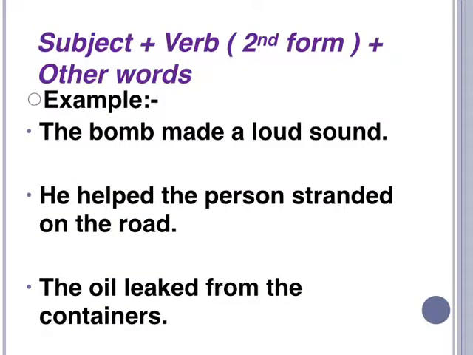Now we use the following formation to construct a sentence in simple past tense. For example, subject plus verb second form, that is past form, and then other words. For example, the bomb made a loud sound. So the bomb is the subject, made is the second form, that is past form, and a loud sound is the other words. Similarly, he helped the person stranded on the road. And the other example is the oil leaked from the containers. So the oil is the subject, leaked is the second form, and from the containers is the other words.